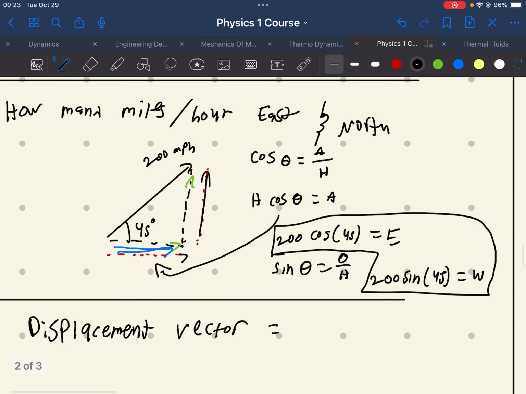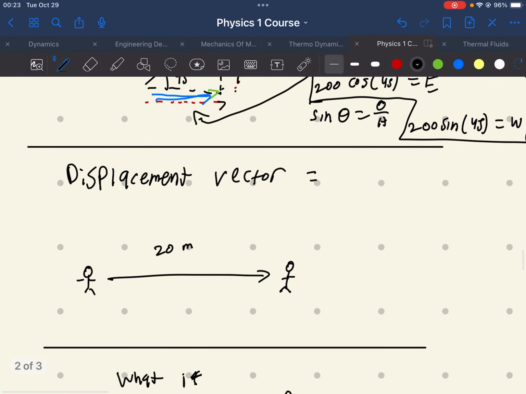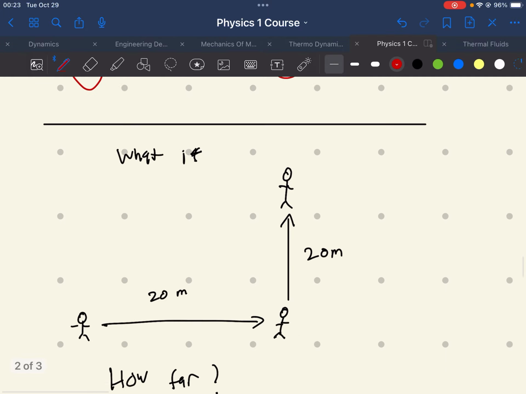So now let's talk about something called the displacement vector. So let's say you're standing right here, and you go here. You have covered a distance of 20 meters. You have displaced a distance of 20 meters. Simple enough. Let's talk about something like this now.